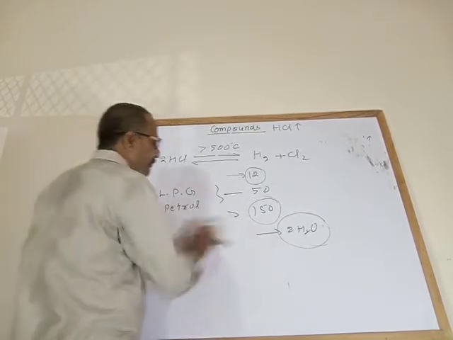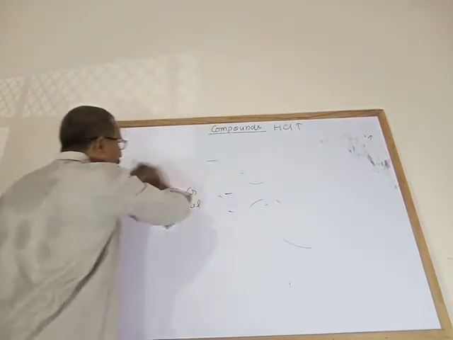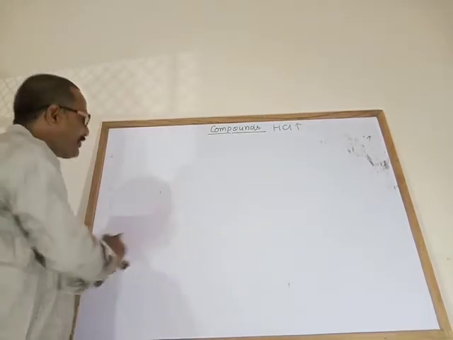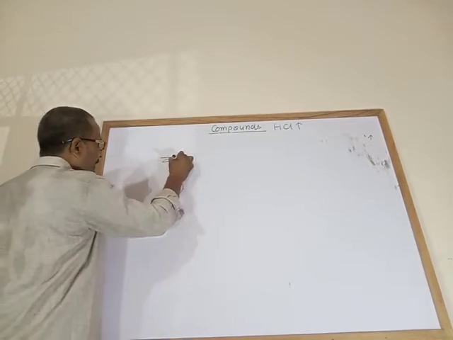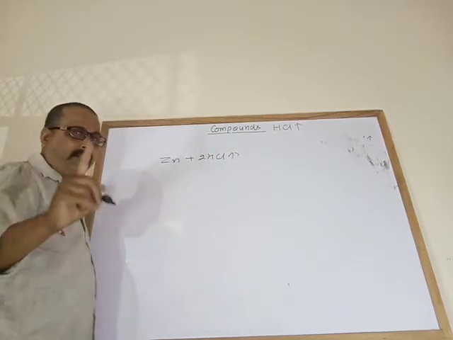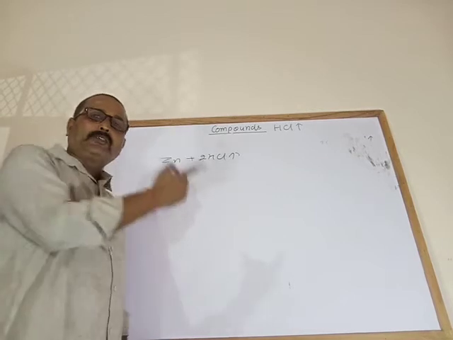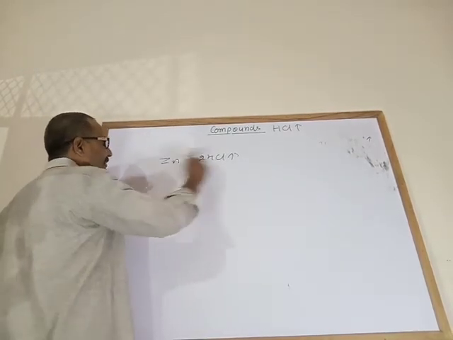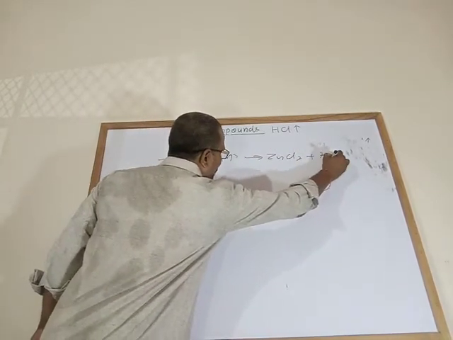Now some other properties. When hydrogen chloride gas reacts with active metals like zinc, magnesium, iron. I am not talking about the acid, I am talking about hydrogen chloride gas. When it reacts with zinc, it forms zinc chloride and hydrogen gas.